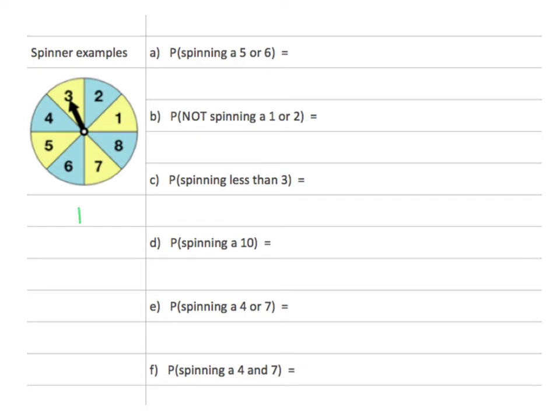Spinner examples. Let's look at the spinner right here. Again, we're still talking theoretical, okay? What is the probability of spinning a 5 or a 6? Well, we have 1, 2, 3, 4, 5, 6, 7, 8. So I know it's going to be out of 8. A 5 or a 6 is 2 out of those 8, or 1/4.